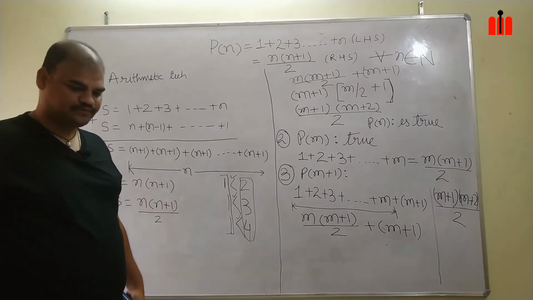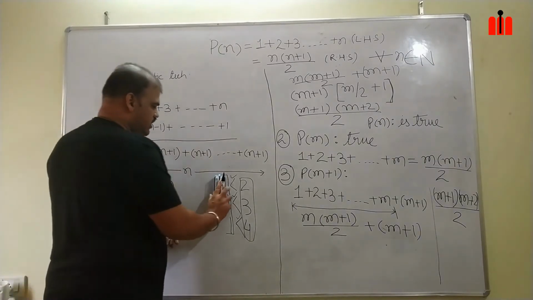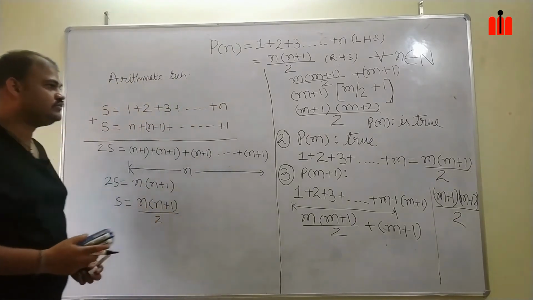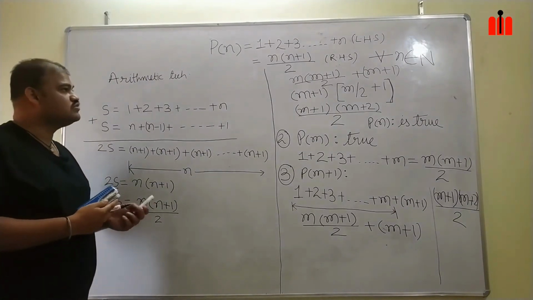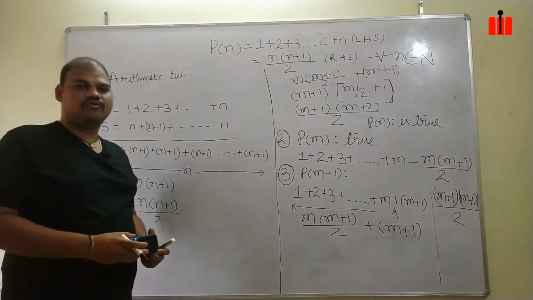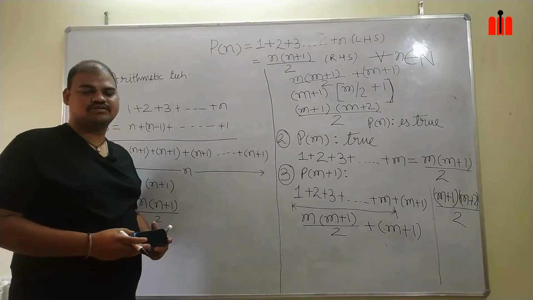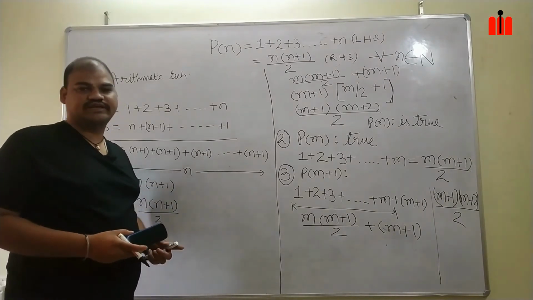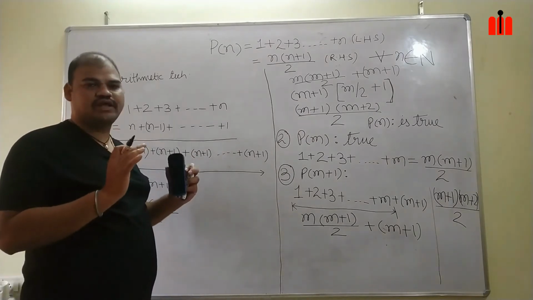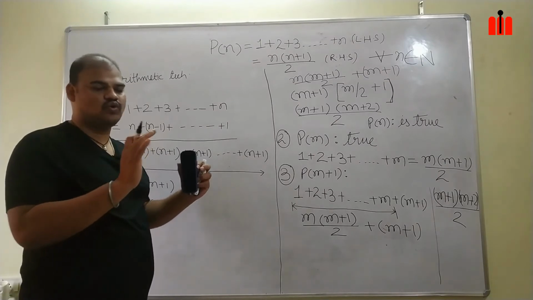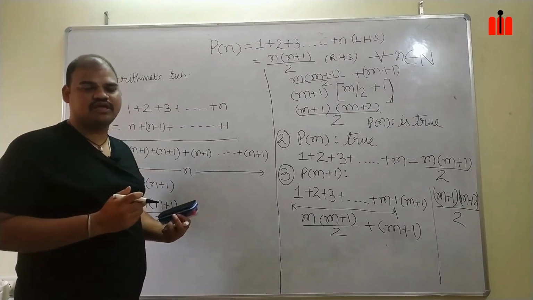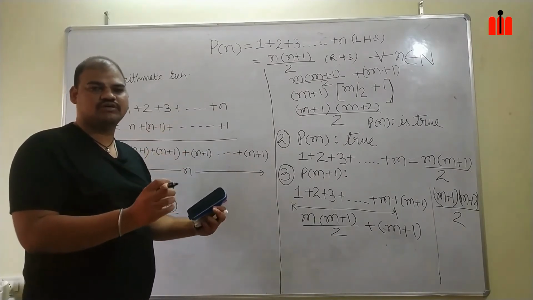You understood this? Any other difference you can point out? We are using here the term n. What are those type of expressions called? These are all generalizations. Generalization is my general opinion about a certain group, like a group of first n natural numbers. What is my general opinion? That the sum of these first n natural numbers is n times n plus 1 by 2.